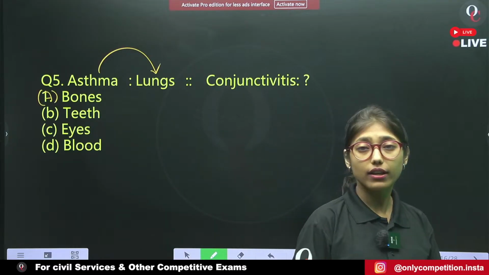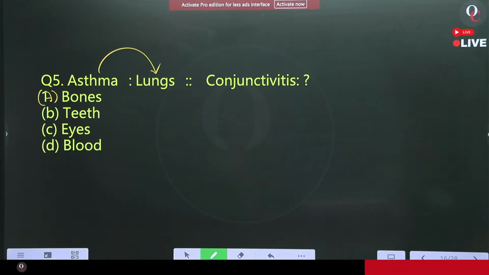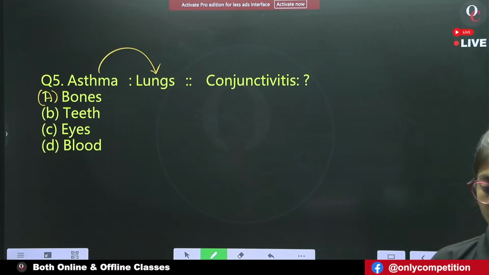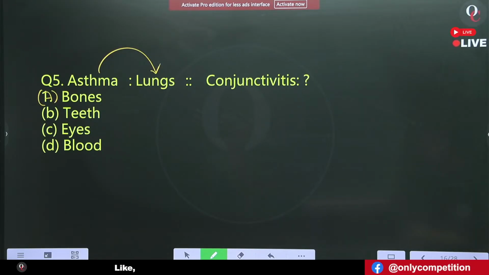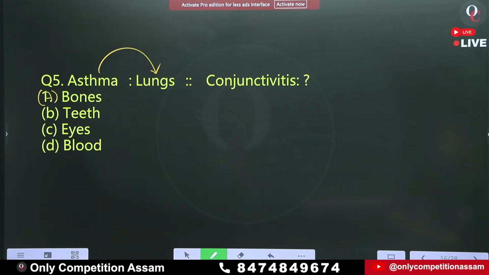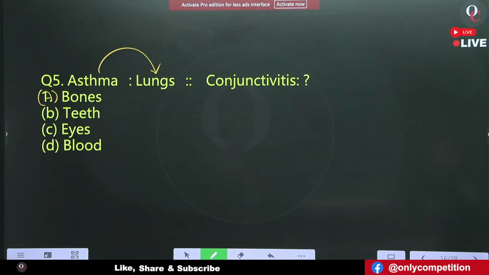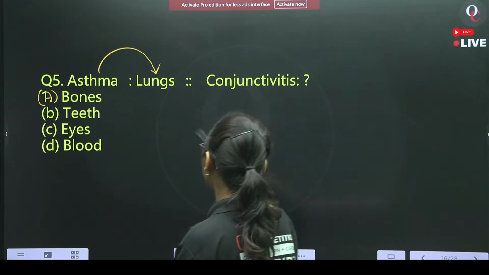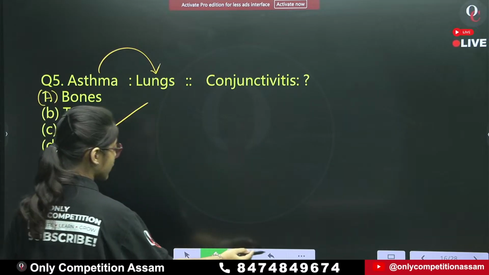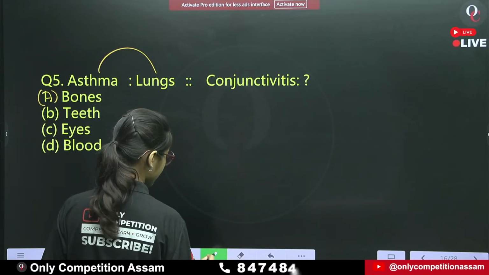What will be the answer? Which option is more related to conjunctivitis? Conjunctivitis affects eyes.